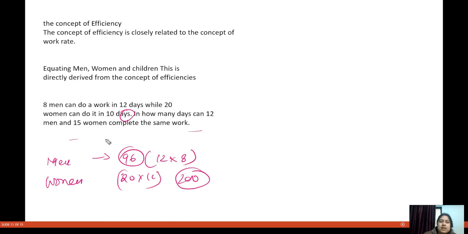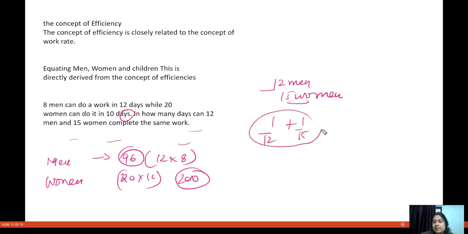In how many days can 12 men and 15 women complete the same work? So we have 12 men and 15 women to complete the same work. In how many days will they be able to do it?